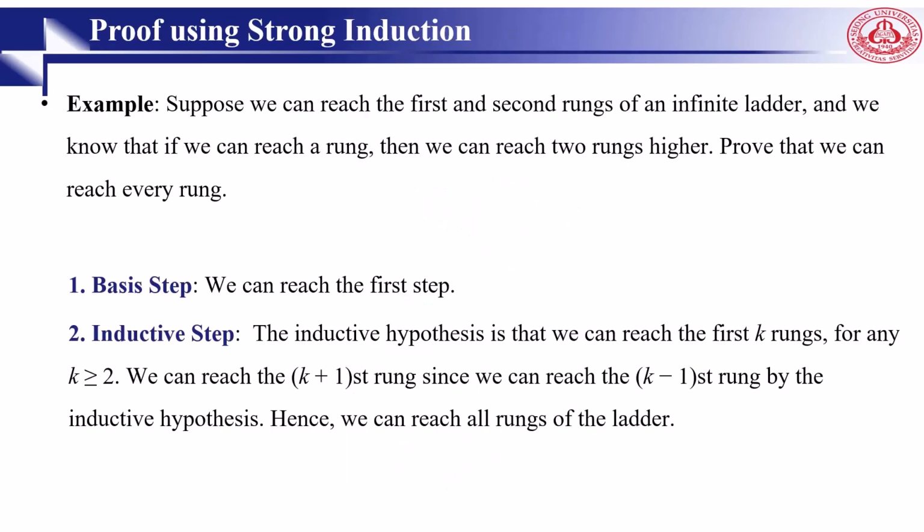For example, suppose we can reach the first and second round of the ladder, and we know that if we can reach a round, then we can reach 2 rounds higher. It means 1 round leads us to 2 rounds. We want to prove that we can reach every round. Using strong induction, first we should go to the first round.